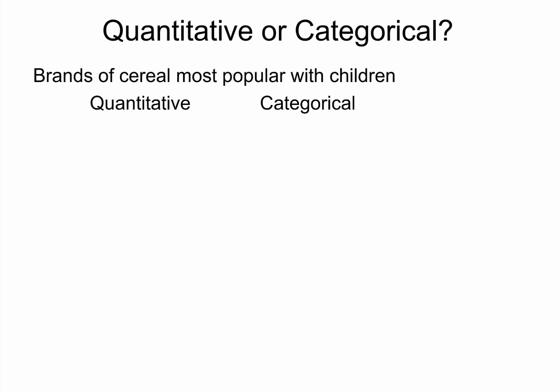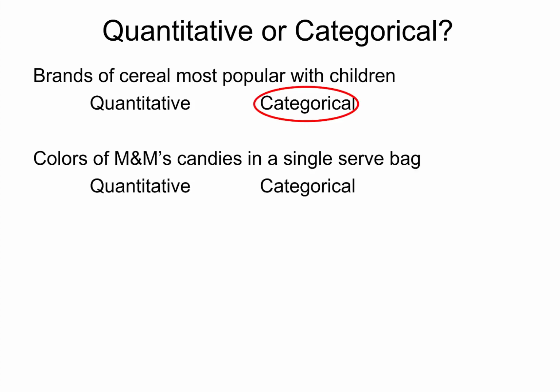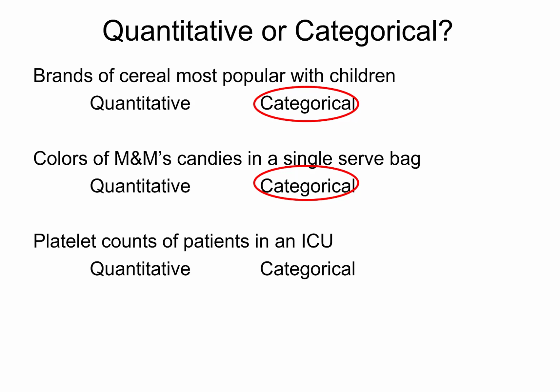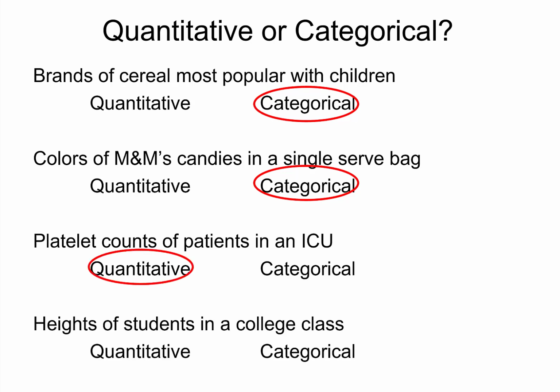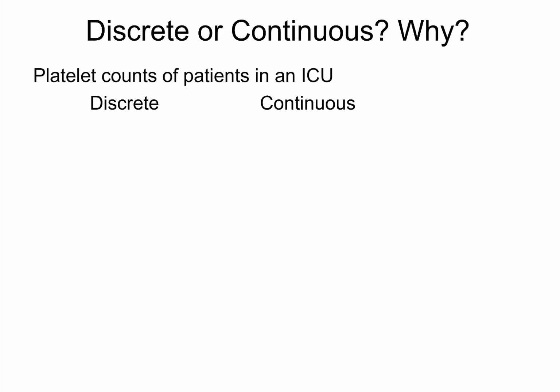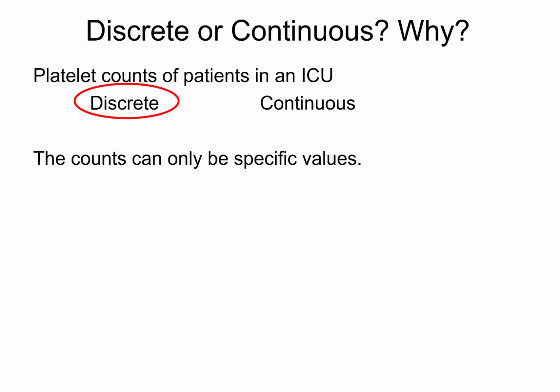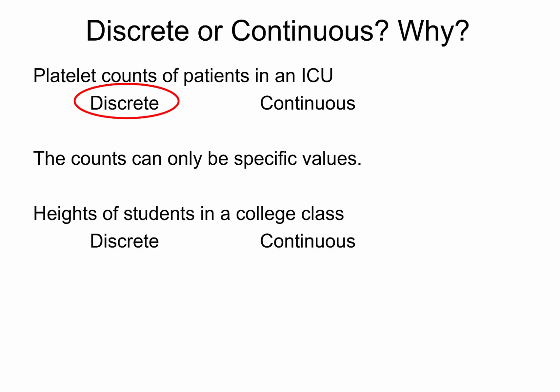Quantitative or categorical. Brands of cereal most popular with children, it's categorical. Colors of M&M candies in a single serve bag, also categorical. Platelet counts of patients in an ICU, quantitative. And heights of students in a college class, quantitative. Discrete or continuous and why? Now we had those platelet counts before, they were quantitative. These are going to be discrete because they can only be specific values within a certain number. You can only have 1 platelet or 2 platelets. You can't have 1.2 or 1.5.